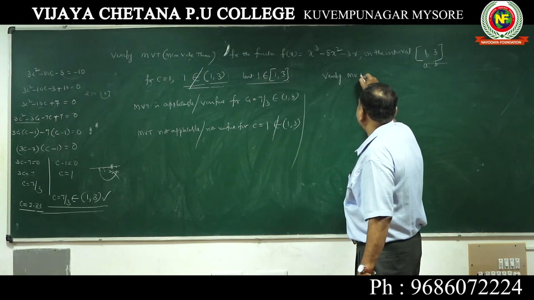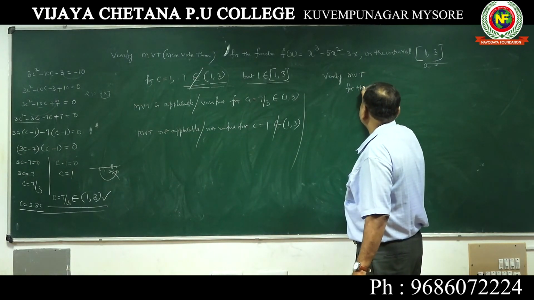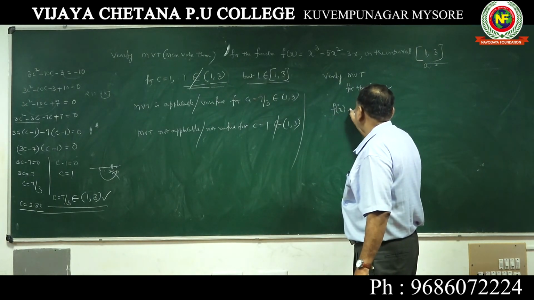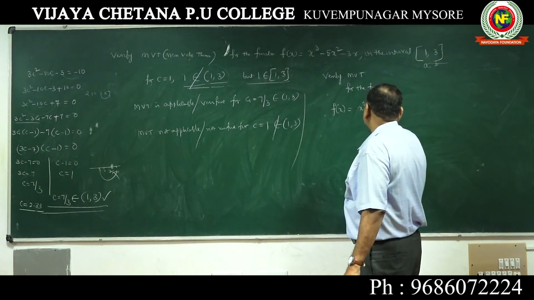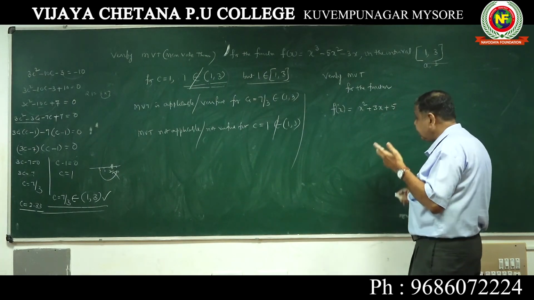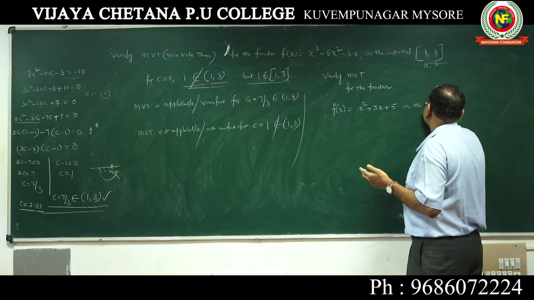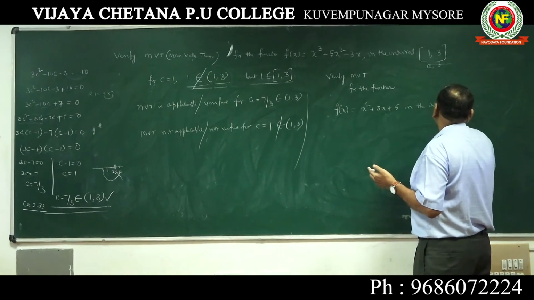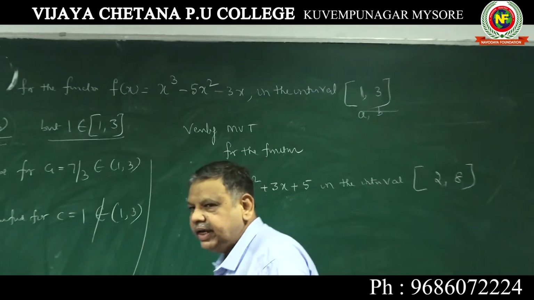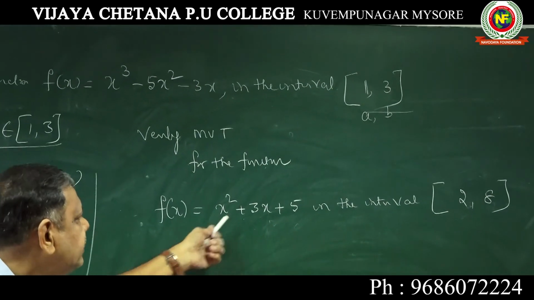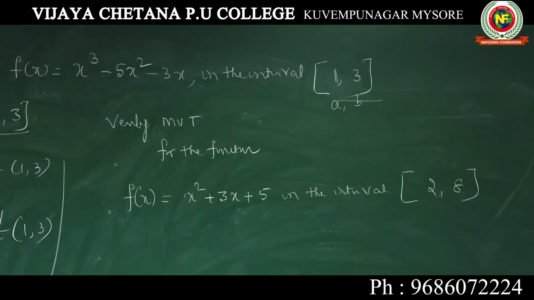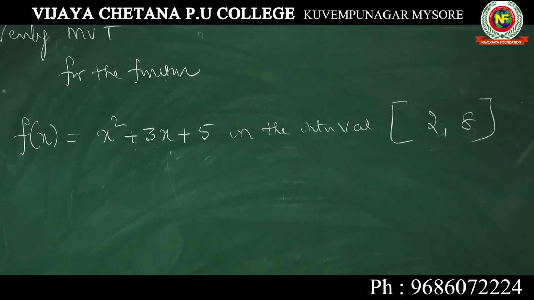Verify MVT for the function f of x is equal to x square plus 3x plus 5 in the interval 2, 8. Verify MVT for the function f of x equal to x square plus 3x plus 5 in the interval 2, 8. The rest of the things we will take up in my next class, and thank you.